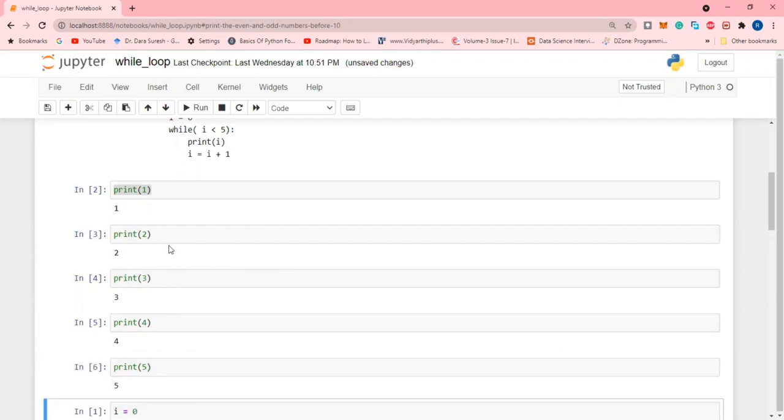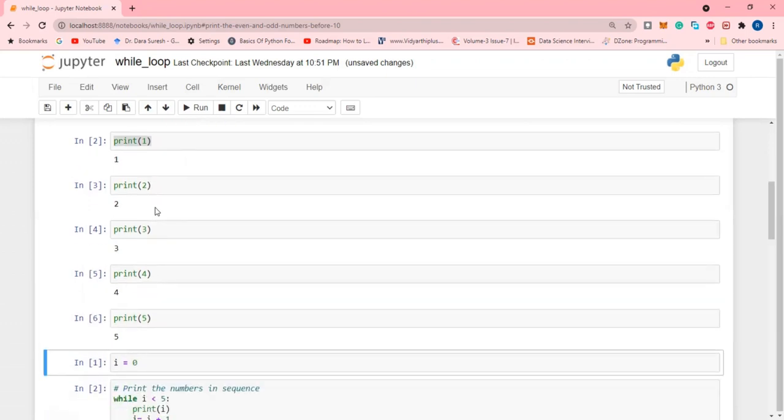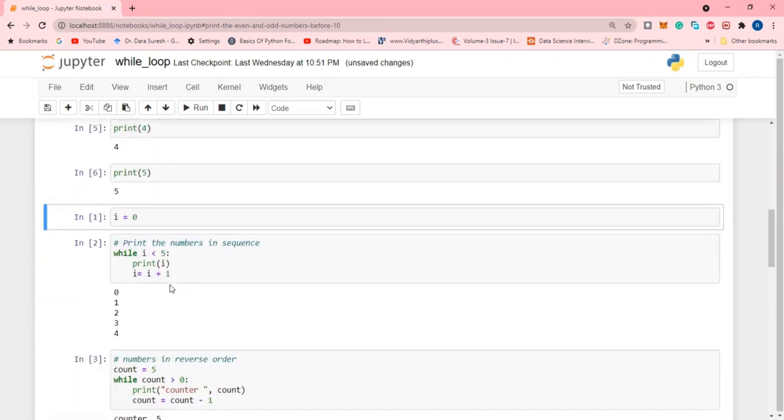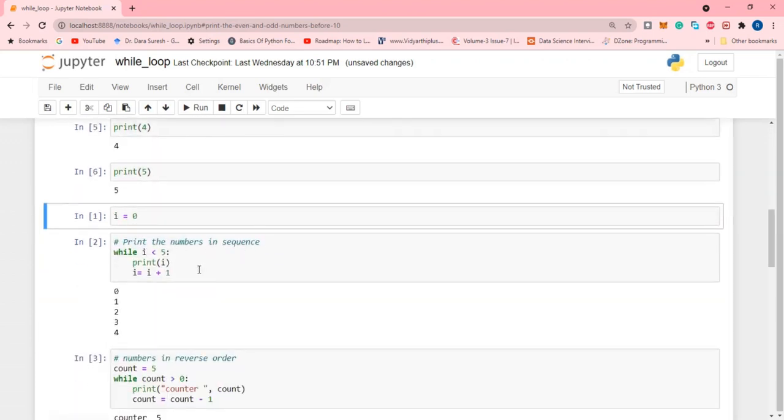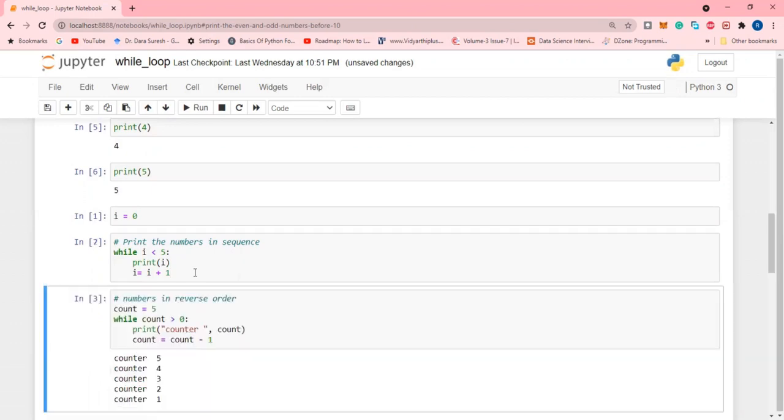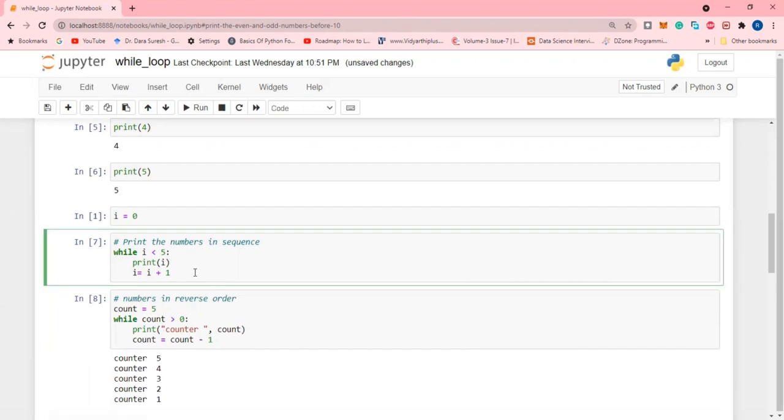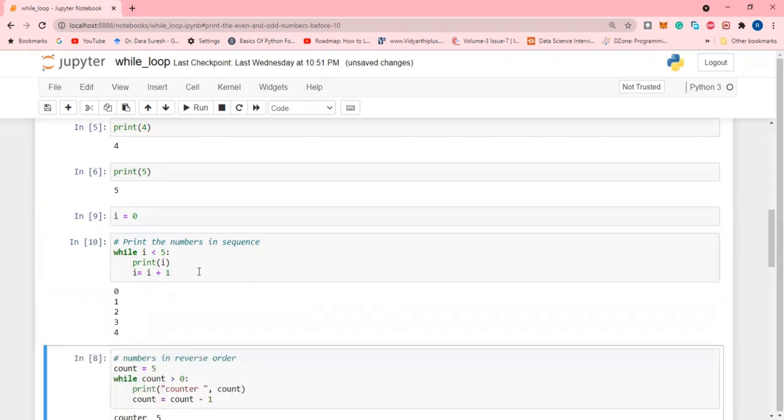So how many statements did we need to write? 1, 2, 3, 4, 5 statements. Instead of writing 5 statements, I am using a loop to display the numbers in sequence, that is 1, 2, 3, 4, 5. So here you can see the first 5 numbers printed in sequence. Executing this, here you can see 0, 1, 2, 3, 4.